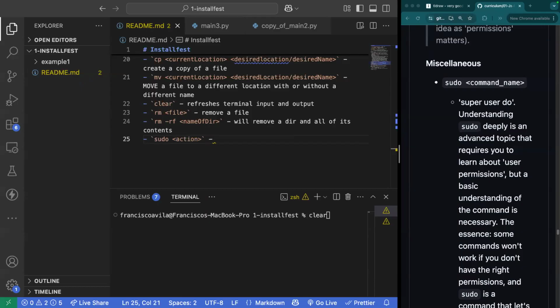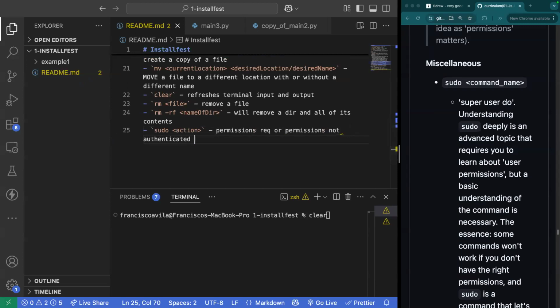A typical sign that you need to execute sudo is that it may say something like permissions required or permissions not authenticated. And I think in Node, the most common one you'll see is something like EACCES access denied. So if you get any of these messages, that's a sign that the command you're trying to execute needs to be executed after the sudo keyword.